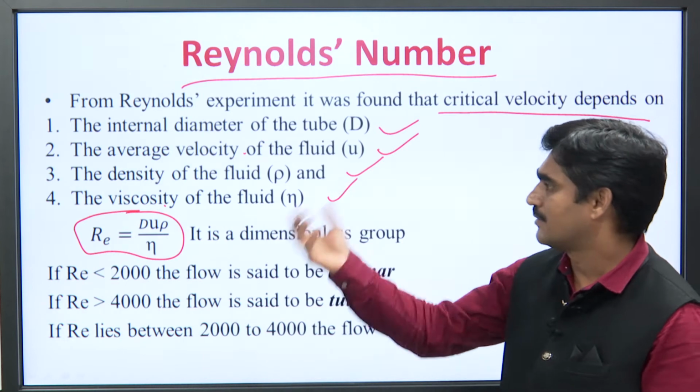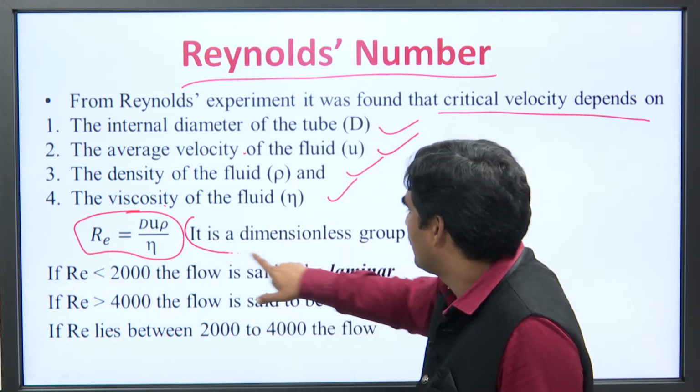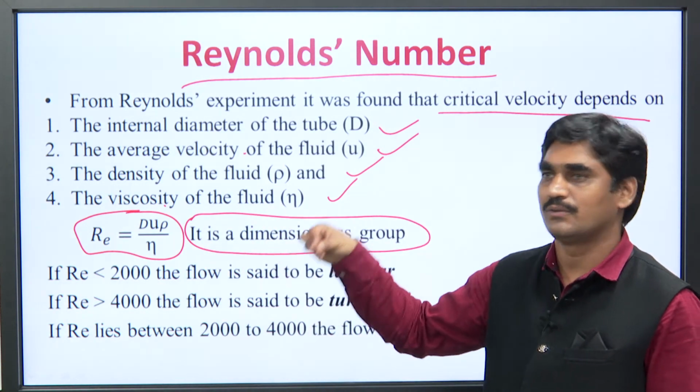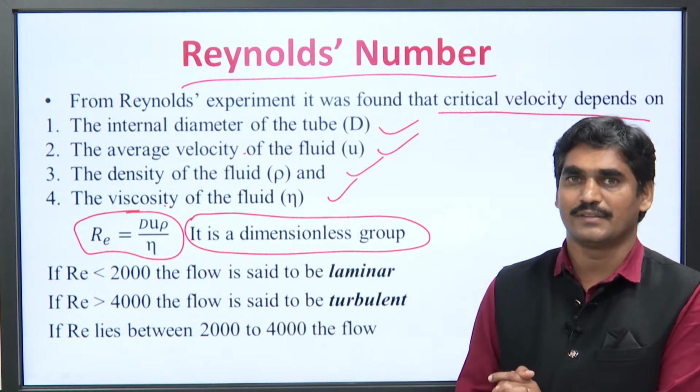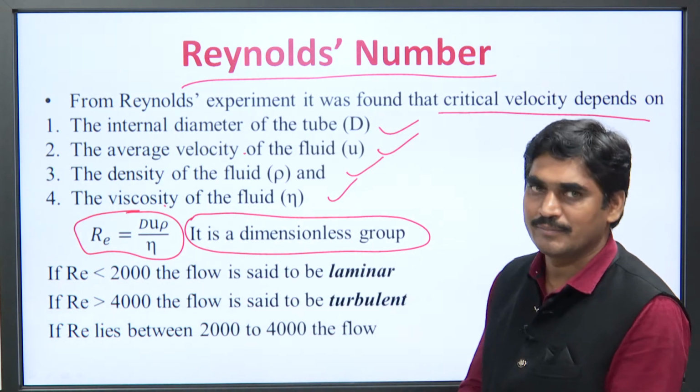So, this is the Reynolds experiment equation. It is a dimensionless group. That means, इस equation की कोई यूनिट नहीं होती है, इसलिए इसको बोलते हैं dimensionless group. उसके बारे में अगली स्लाइड में हम देखेंगे.